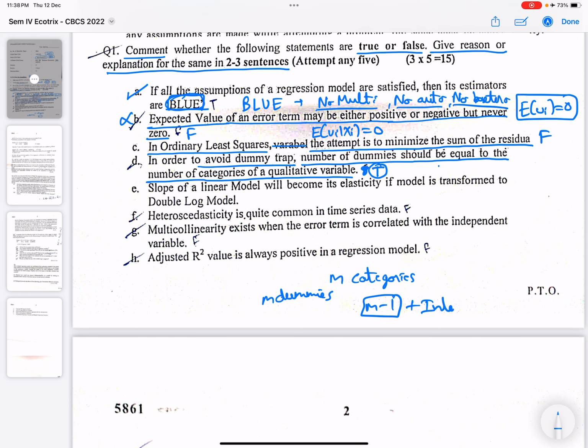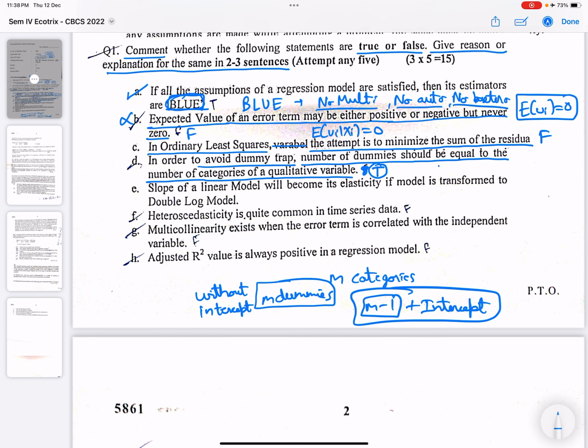So we have two ways to overcome the dummy variable trap. First is introducing m dummies without intercept, or introducing only m minus 1 dummies but with an intercept. So it would be better if you mention this condition as well. This would give an impression that you know the answer pretty well.